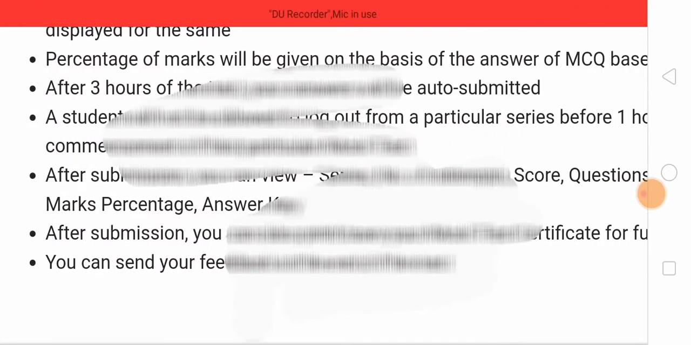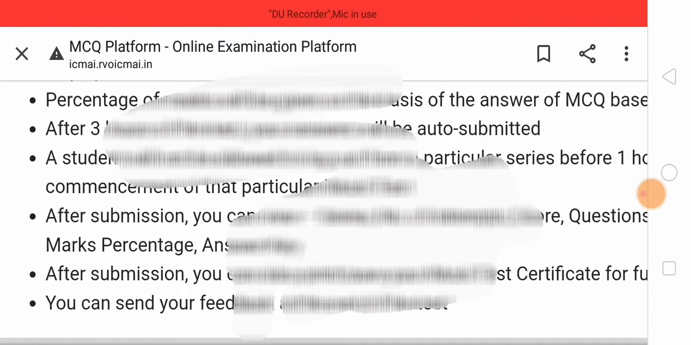After waiting 3 hours, the series will be cleared. If you have not submitted before the 3 hours are completed, once the examination time is over, it will be automatically submitted. Whether you submit or not, it is automatically submitted, so there is no need to worry about the submission part.